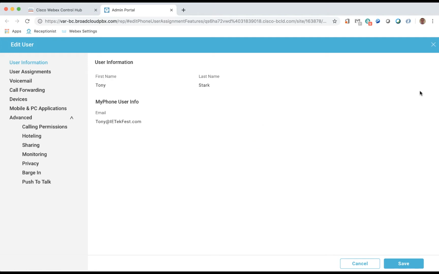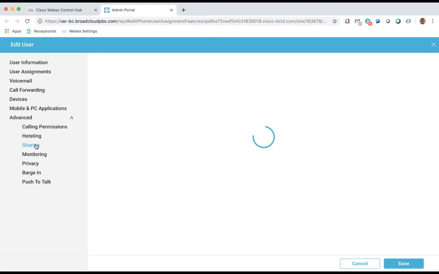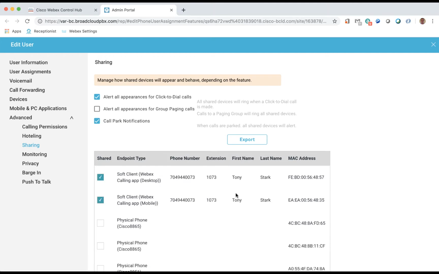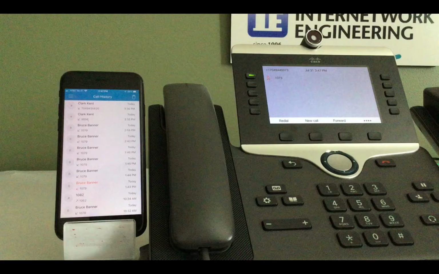In the End User Configuration page, click on the Mobile and PC Application link and verify the mobile app is enabled. Next, click on the Sharing link in the left panel. This will present the sharing options and devices the user's line is currently shared with, and any devices capable of being shared to. In this demo, we make sure the mobile app device is shared.